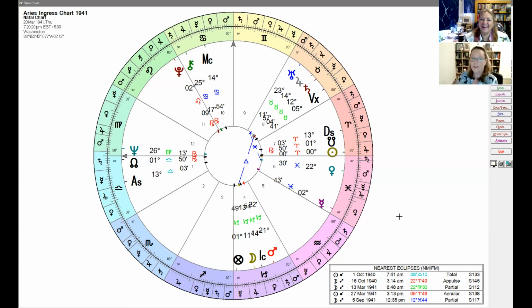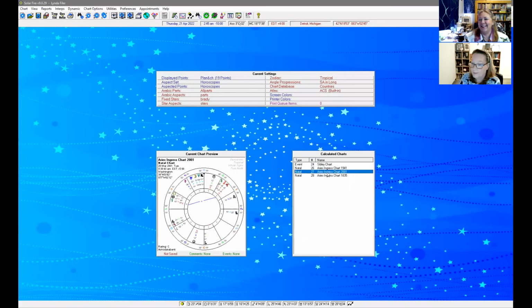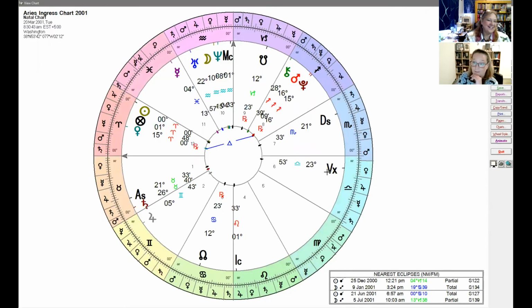But it's interesting that the 6th, 12th house was activated in the eclipse before. The eclipse before was 12 degrees of Pisces, which is an interesting degree for that chart, because there's a lot of 12s and 13s popping up. There are a lot of 12s and 13s in the US chart.